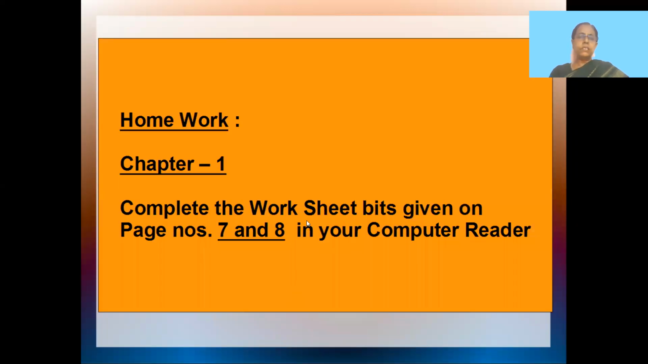Now since I've finished all your work, let's see the homework that you have to do. This is your homework, chapter 1. Complete the worksheet bits given on page number 7 and 8 in your computer reader. You just do it in your computer reader. Okay, children? Yeah. This is your page number 7 and 8.